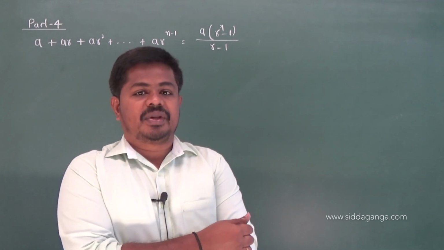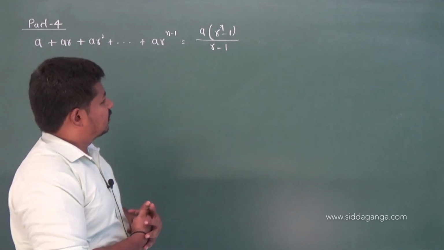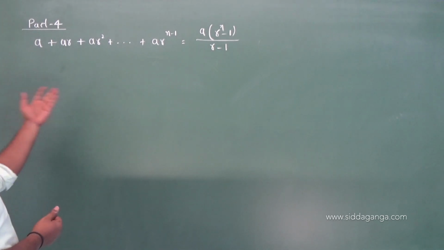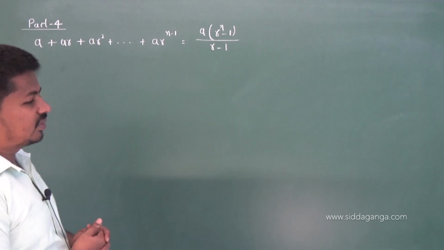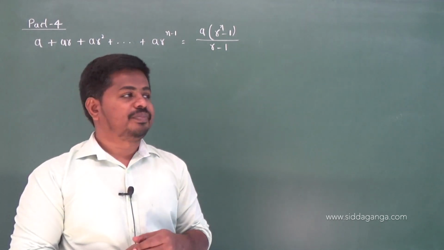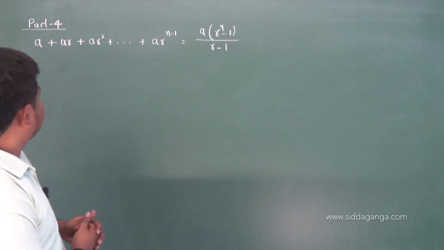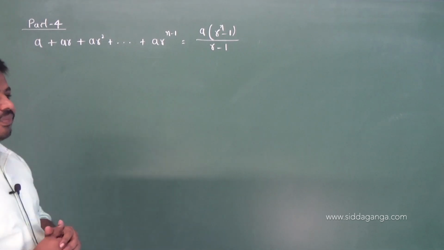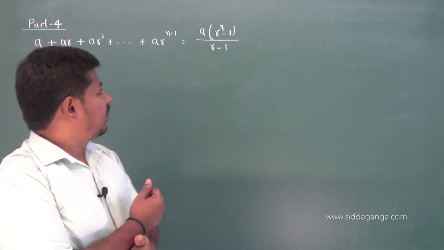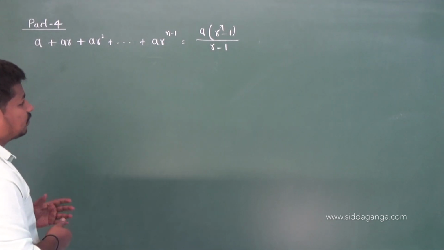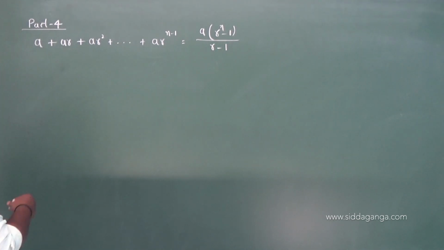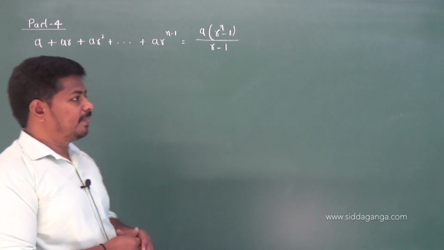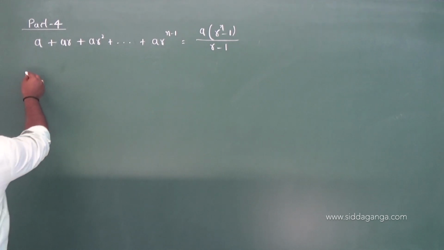by using the principle, right? Okay, let's use the same principle. And here this is the well known result, the sum of n terms of a geometric progression, that is a plus ar plus and so on, where a is the first term of the series and r is the common ratio, right? So n is the number of terms. Now let us prove that this is true for all natural numbers, right?